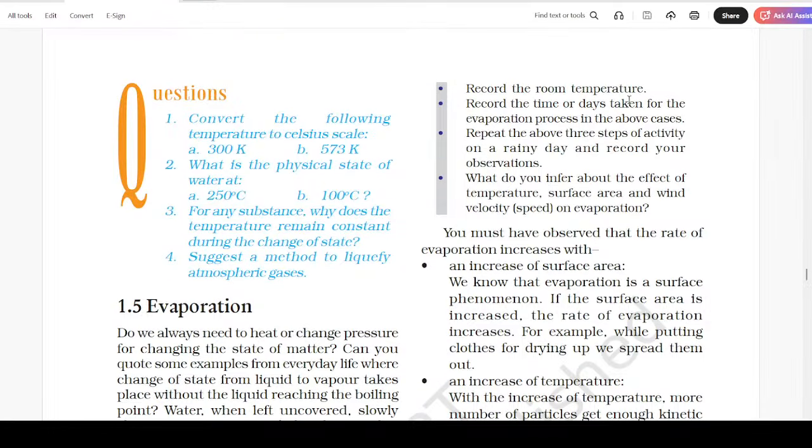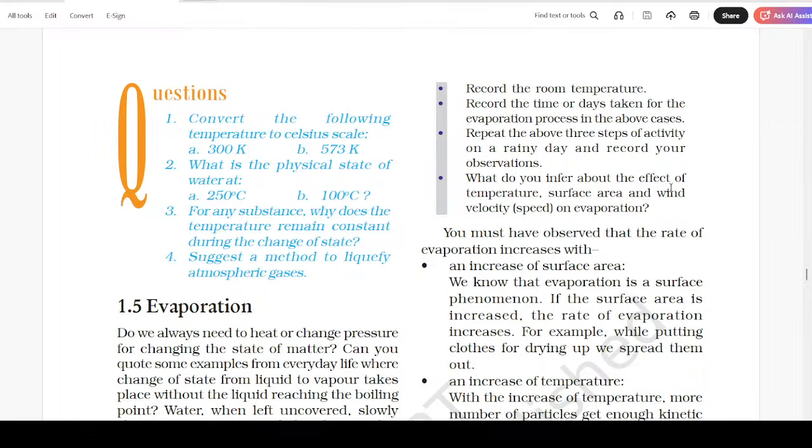Record the room temperature, record the time or day taken for the evaporation process in the above cases. Repeat the above three steps of activity on a rainy day and record your observation. What do you infer about the effect of temperature, surface area and wind velocity on evaporation?